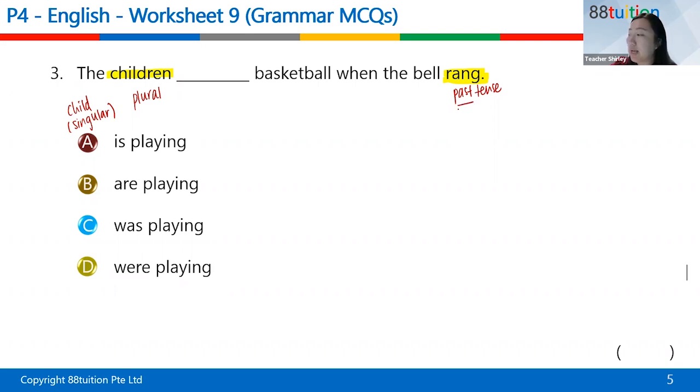Since it already tells us it's past, A and B are out because A and B are present continuous tense. Continuous tense means there's the ing. So we'll cancel out the present ones. So was or were, we'll have to determine based on the subject. In this case, the subject is children. Children is plural. So for plural, we will use were instead of was. So the answer is D. Very good. All right, I'm gonna move on to the next one.